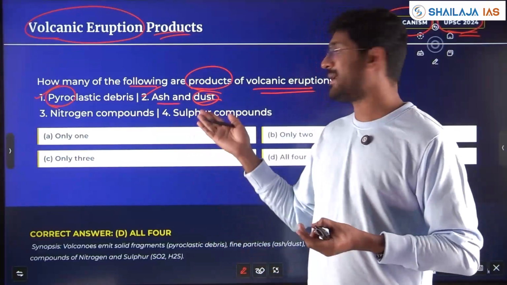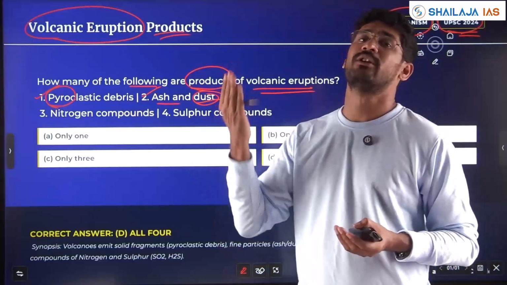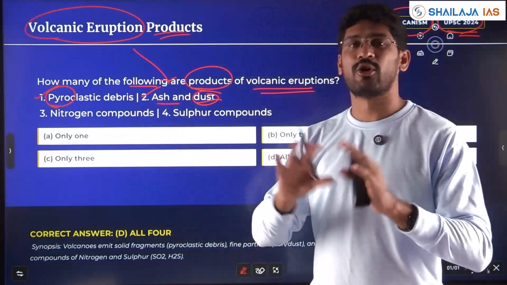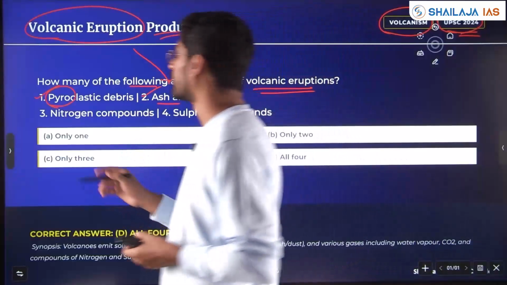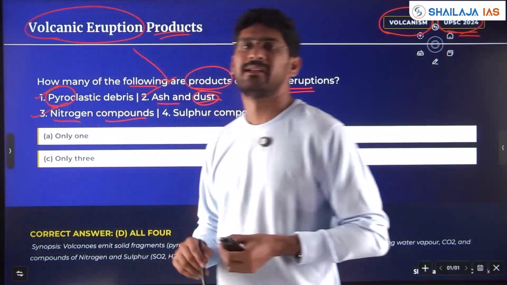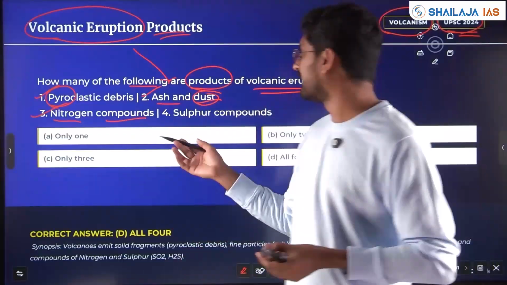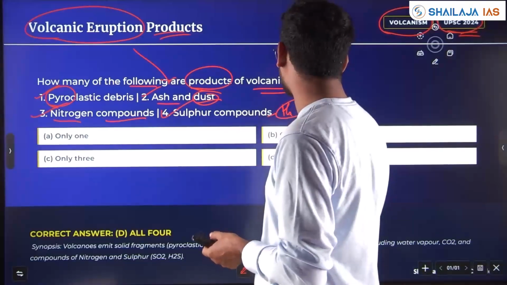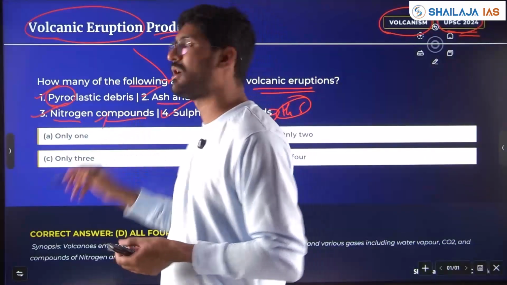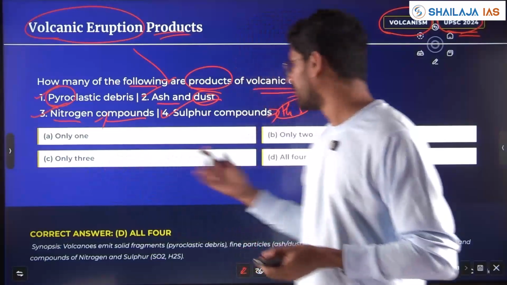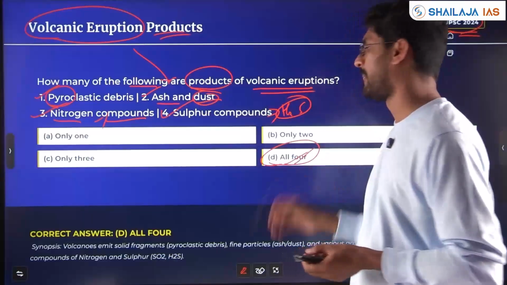That's why aeroplanes try to avoid a volcanic eruption, because this ash and dust will clog the engines as well as the cockpit windshield. Then nitrogen compounds. Yes, nitrogen oxide, sulfur dioxide, sulfur compounds, hydrogen sulfide, all these are byproducts of volcanic eruptions. Easy question, you can directly go with all the 4.